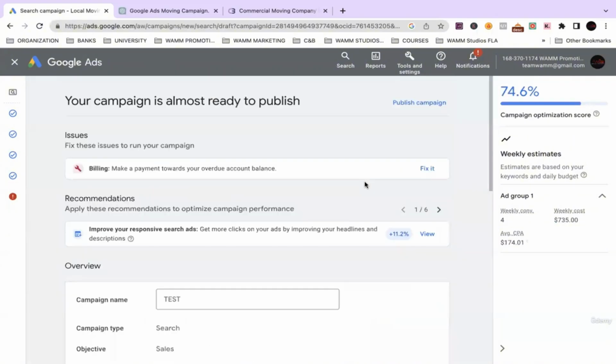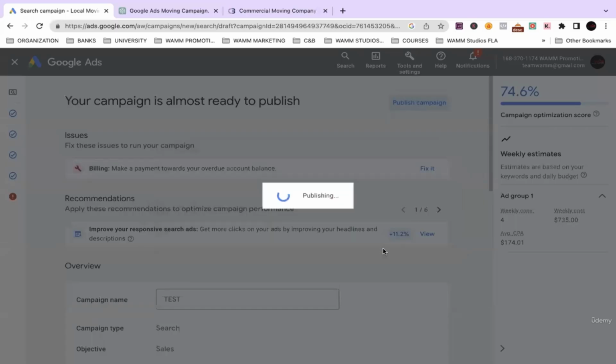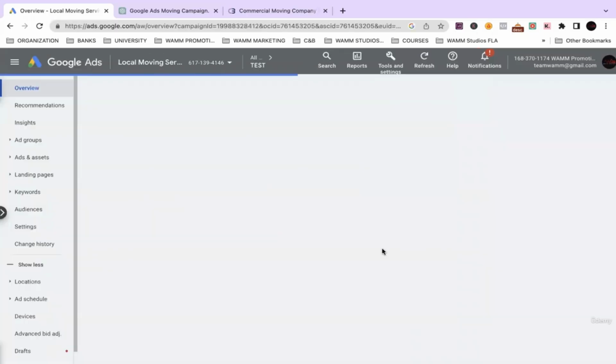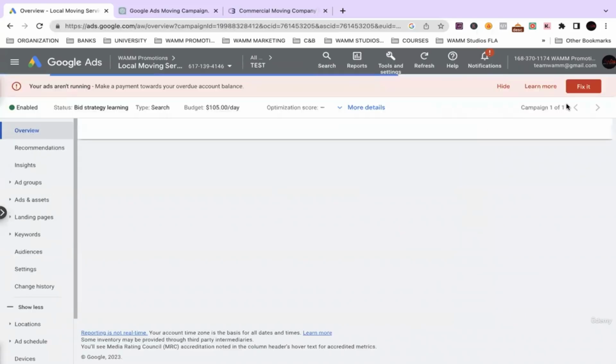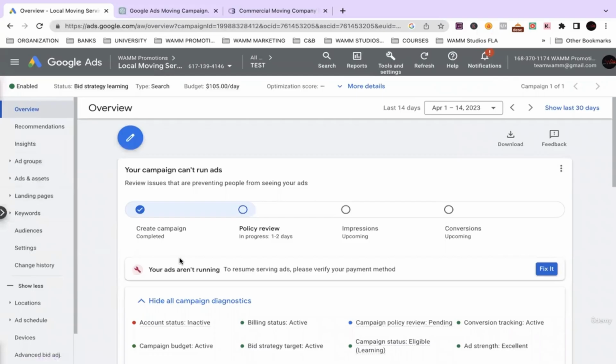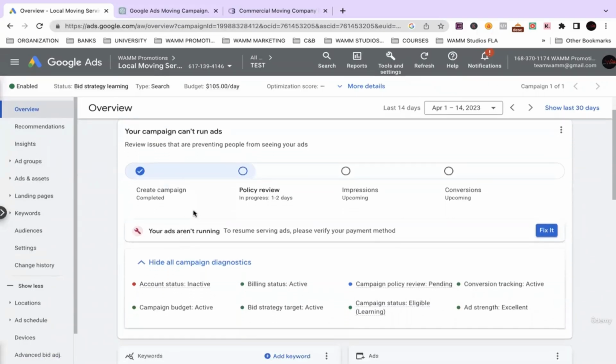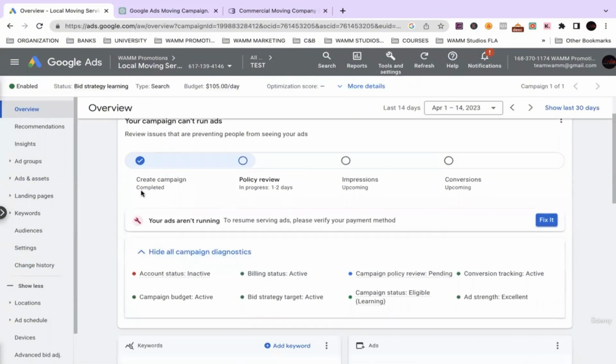There we go, that is correct. So it published our campaign. We already know it's the payment method, but this ad is good.